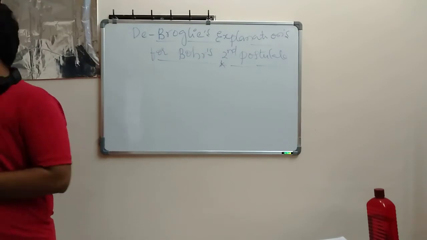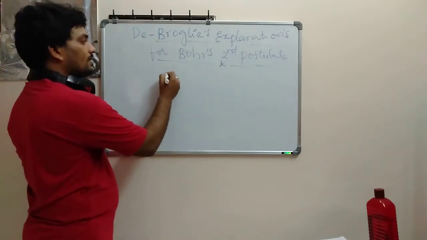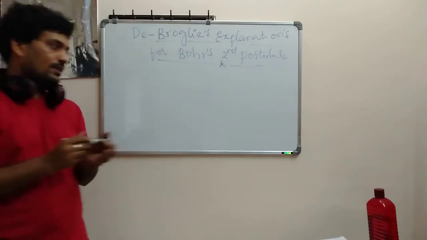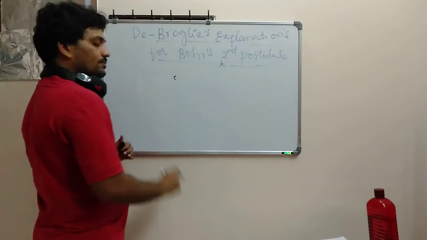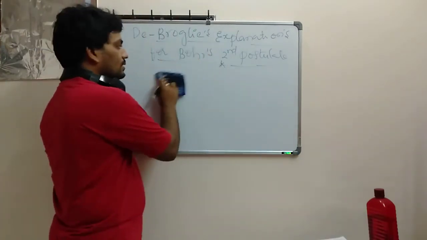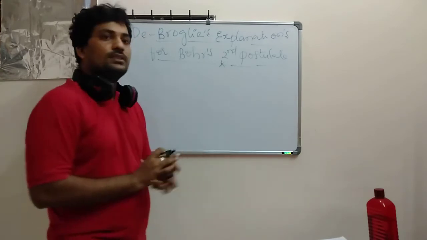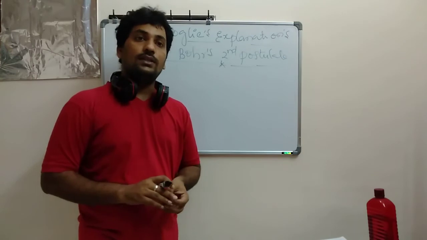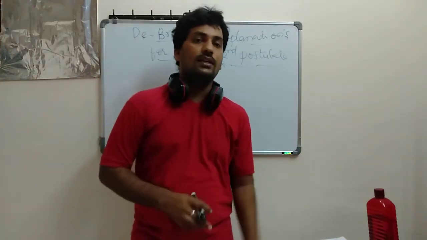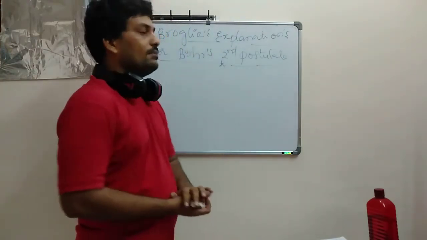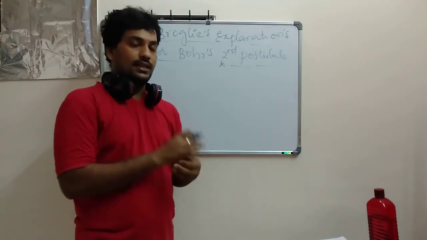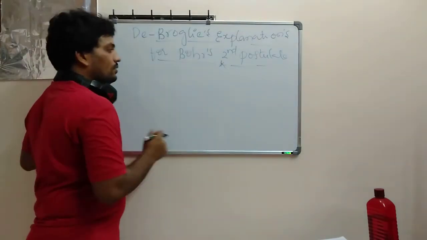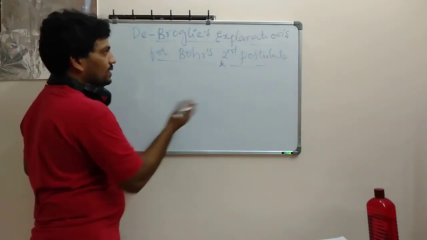So Bohr has taken a second postulate. Sorry, my marker is over. I will take this one. We already know Bohr's quantization, how he made the angular momentum equal to the quantization. How he made that, he didn't explain in a clear manner. So de Broglie came and explained this entire second postulate in a clear manner. So let's see those things.